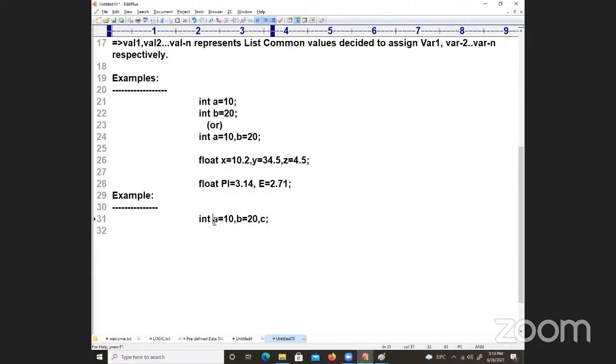These two things are called what? Initialization. And c is called what? Can anybody answer this question? Int a is equal to 10, b is equal to 20 is called initialization. What is int c called?